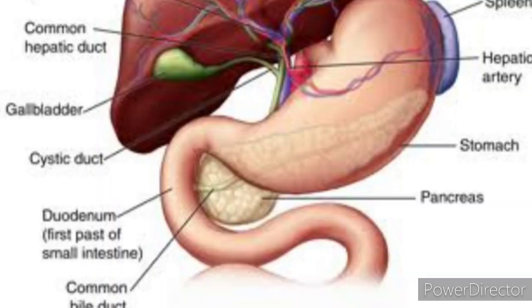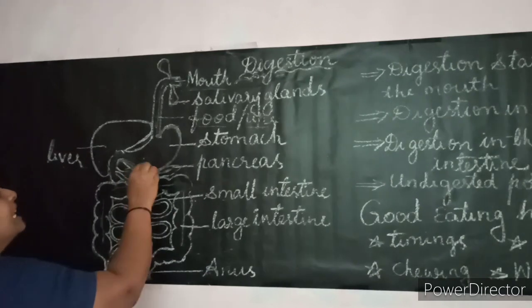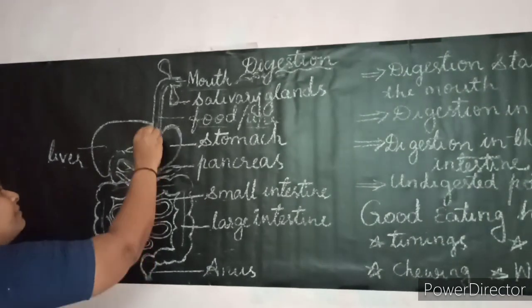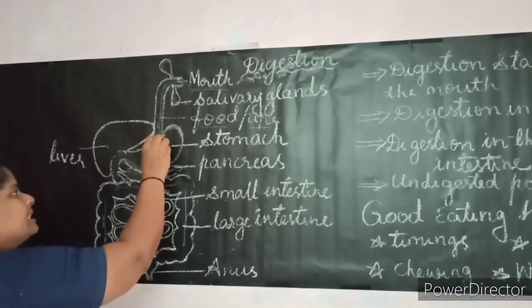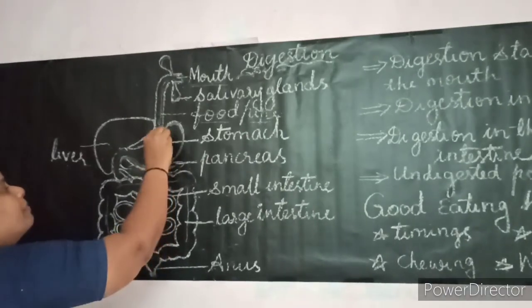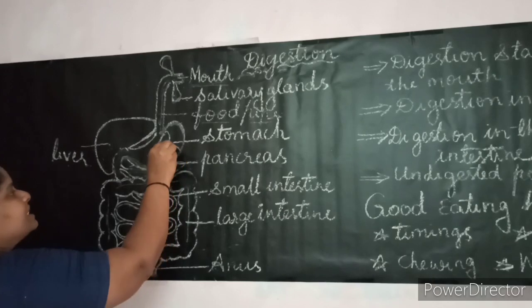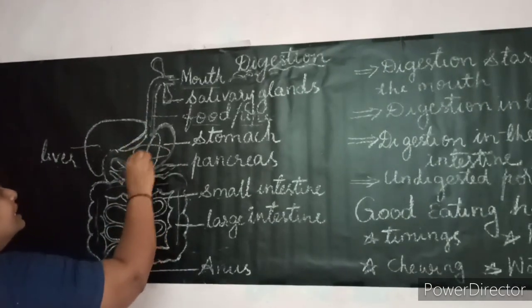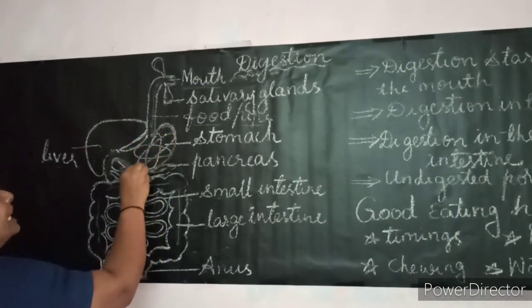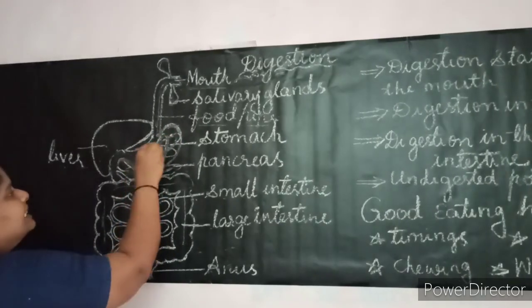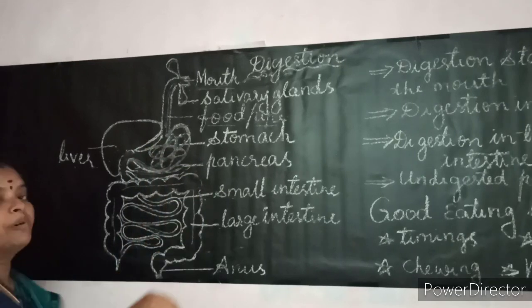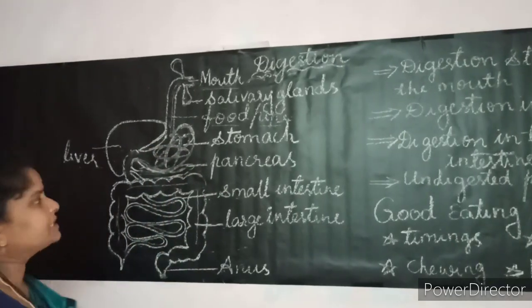A bag-like structure you can see, this is the stomach. After food enters the stomach, there are some muscles present in the stomach and they churn the food in this direction, in this direction and this direction with more digestive juices.